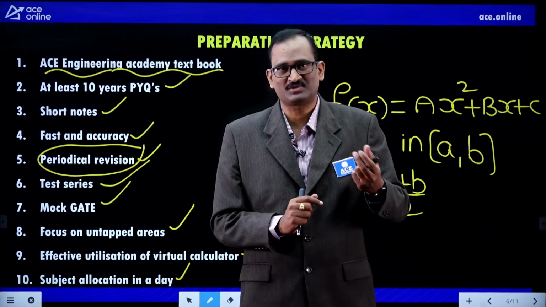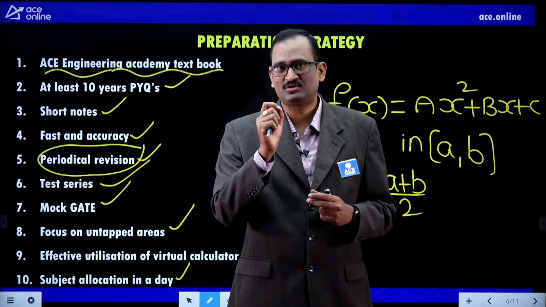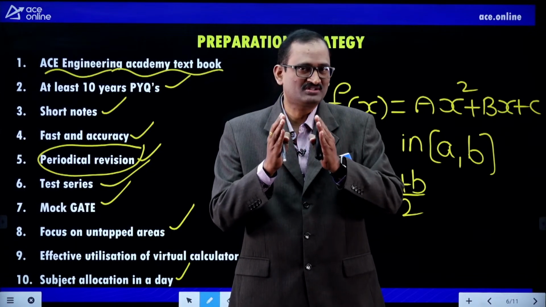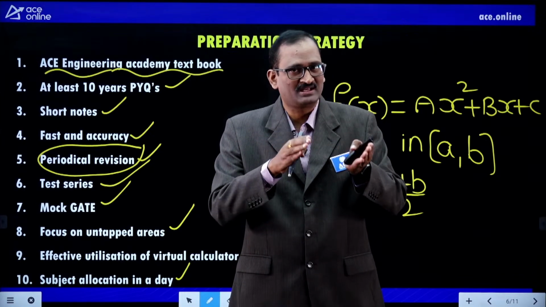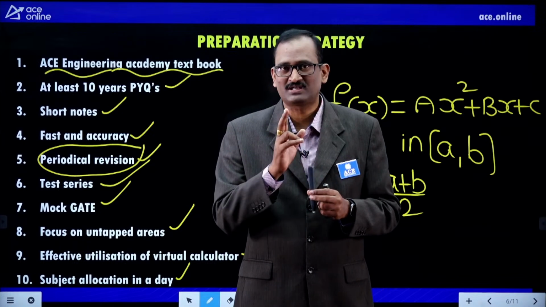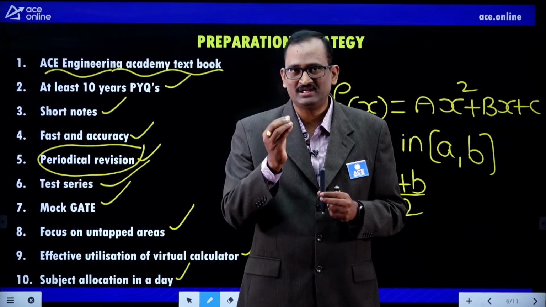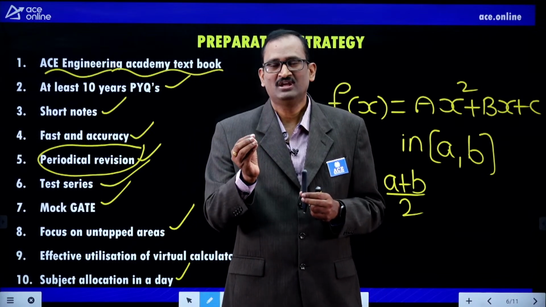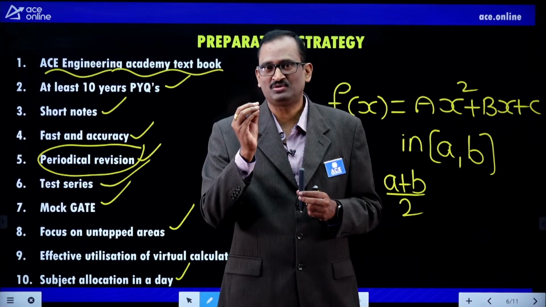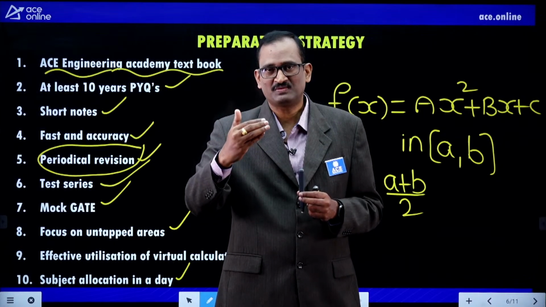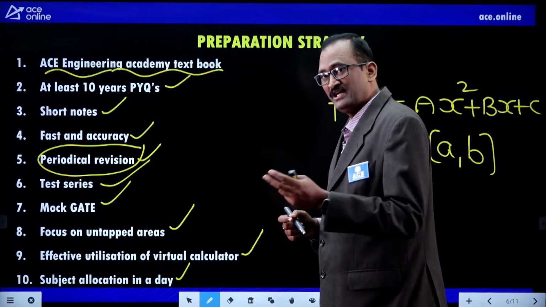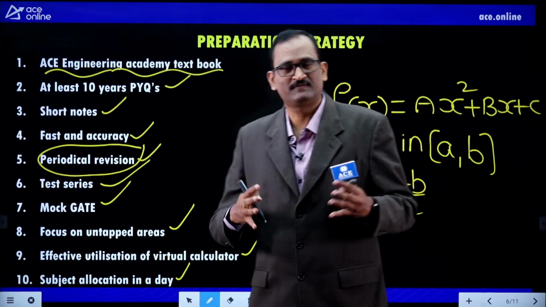If you have more time, that is fine. Daily spend 2 hours on one particular subject and you have 2 years, which is enough, because you are spending less time each day, no issue, but you are taking 2 years. That's why, college goer students, start your preparation in the third year itself by spending at least 1 to 2 hours in a day, and gradually build up the confidence. And BTech completed students, they have enough time.